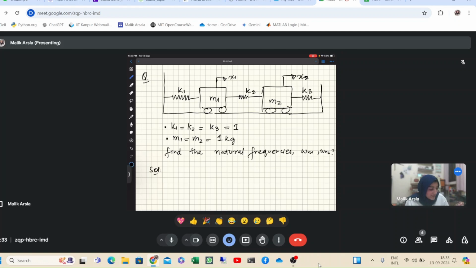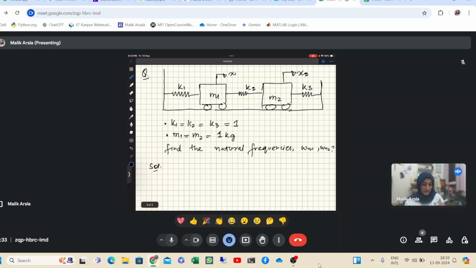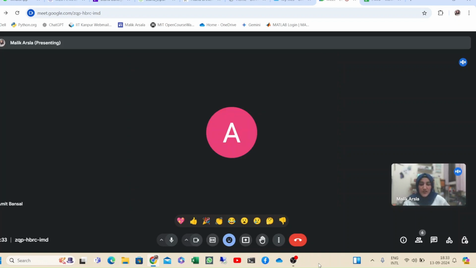So can you tell me how to approach this question, those of you who have joined? How will we solve this system? You might have already done the questions. Yes, ma'am, there is a standard practice. First, we have to write the force balance equations, and then once the equations have been formulated, we assume that x1 is equal to X1 sine omega t, and then we solve these equations. Yeah, that is one way.